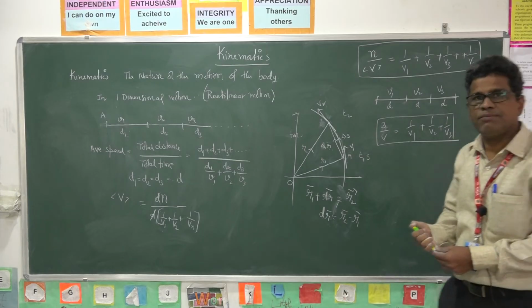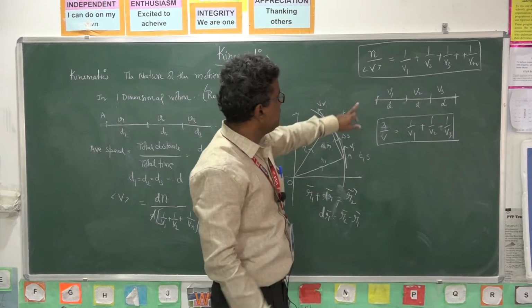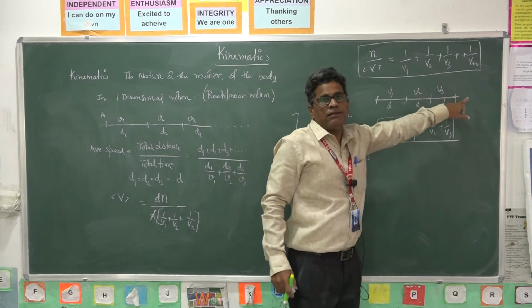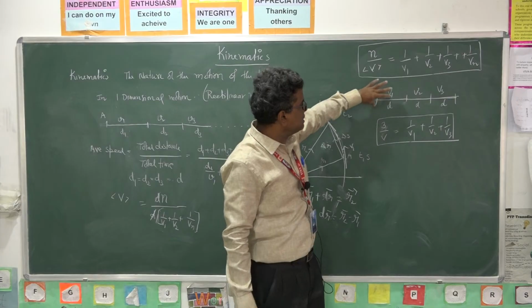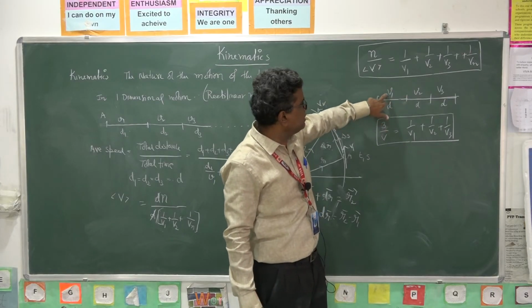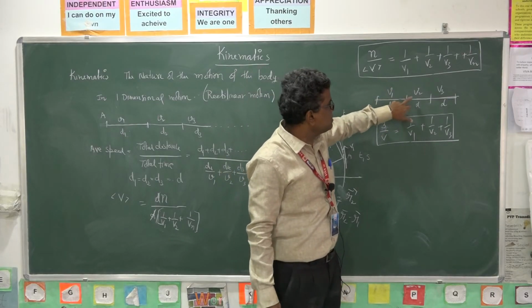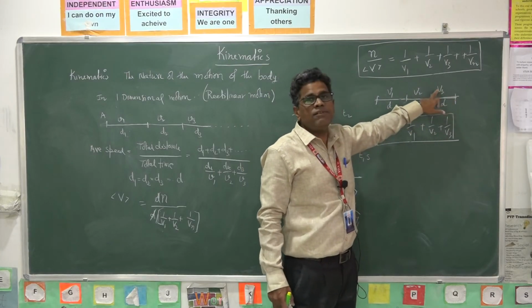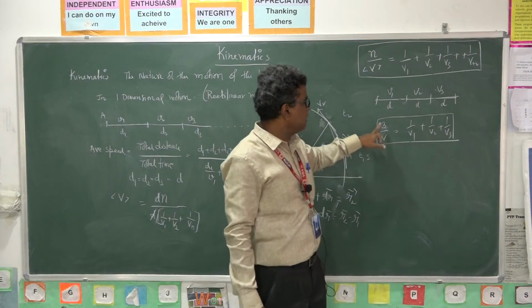So what is this problem? Suppose the total journey is divided into 3 parts: D, D, D, equal parts. The first 1/3 of the distance travels with a speed v1. The next 1/3 of the distance travels with a speed v2. The next 1/3 travels with a speed v3. Then what is the average speed?